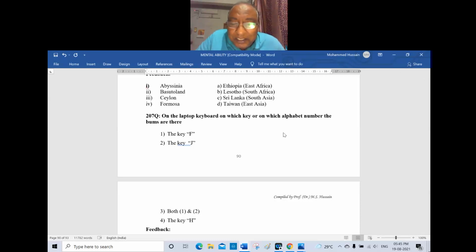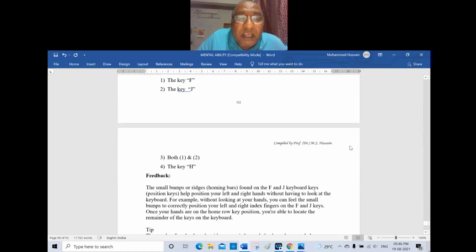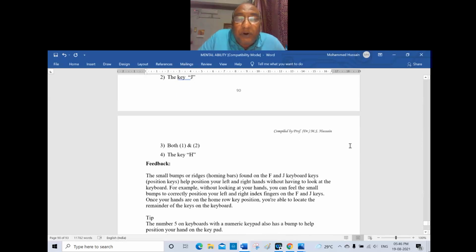Even the people who are typing could know it. When you are typing with all fingers, you keep them on the home row. A is the little finger, S is the ring finger, D is the middle finger, and F is the forefinger. And on the right hand side, again the semicolon, L, K, J. And then the bars are on both 1 and 2, is it? The bars are on the F letter and the J letter.